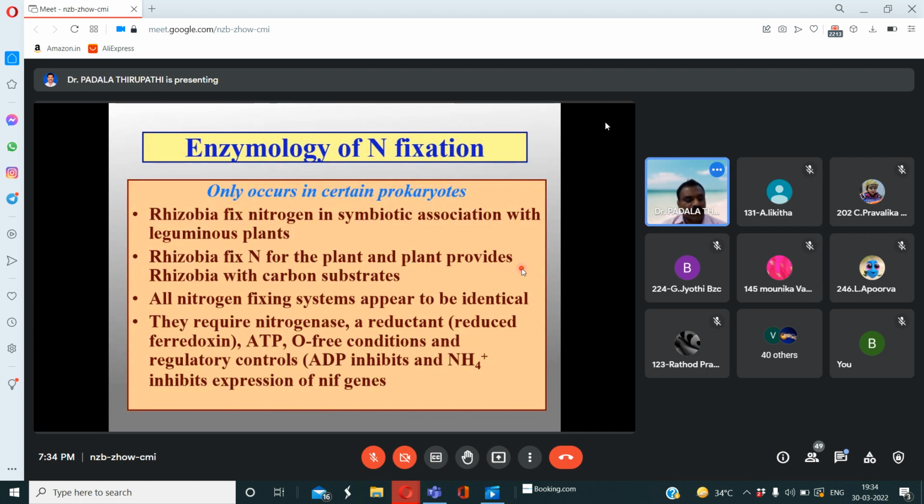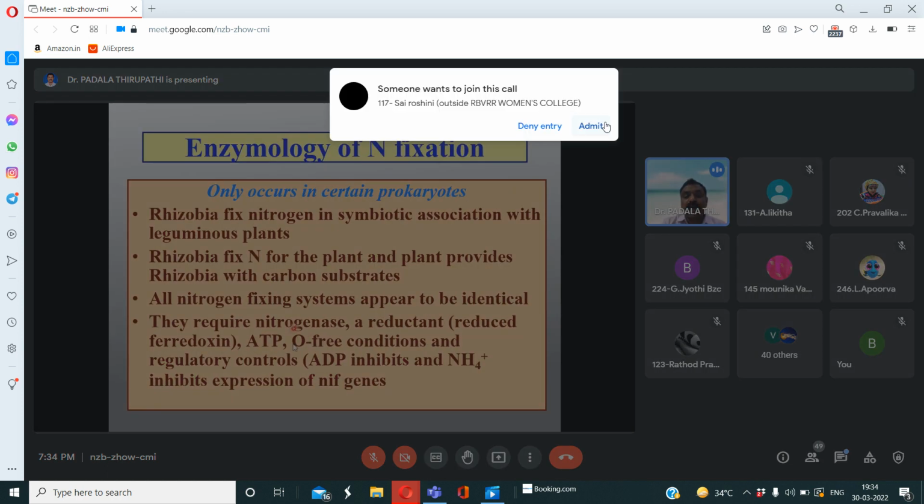Oxygen-free conditions are most important. If oxygen is present, the nitrogenase enzyme is inactive. Without oxygen, the nitrogenase enzyme is very, very active. If oxygen is present, this enzyme is very sensitive to oxygen, so it malfunctions or does not function properly. So oxygen-free conditions in the environment are mandatory in this process.